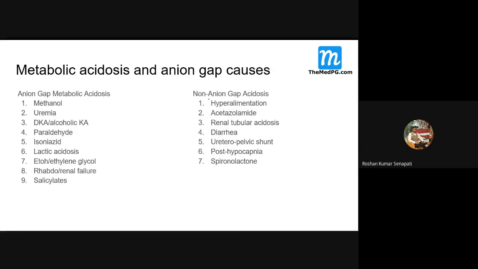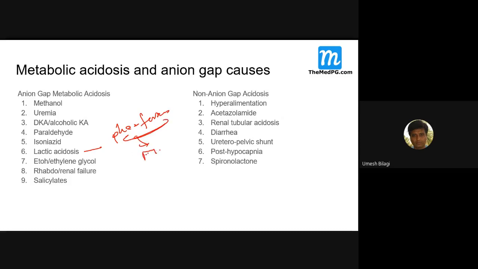Now the causes for increased anion gap. Anion gap here is increased only. So: methanol poisoning, uremia, diabetic ketoacidosis, paraldehyde, isoniazid, lactic acidosis. Where do you get lactic acidosis? Which drug? Not diabetic, man. The drug I want is metformin. Phenformin is a classic answer. Phenformin is not available now, but it was available when I was doing post-graduation. Its analog is metformin.